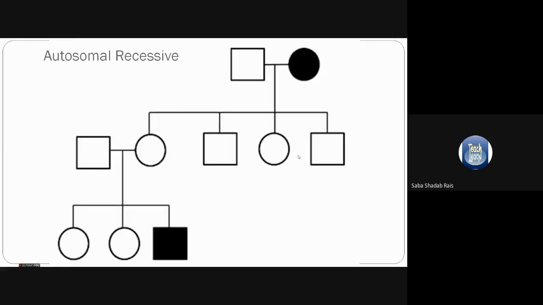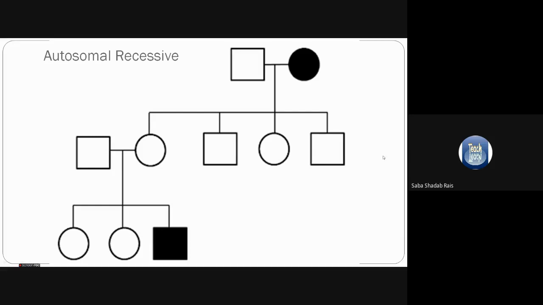We will talk about the next category, that is autosomal recessive. In this type, phenotypic expression is seen only in the homozygous recessive. We all know very well that a recessive trait can be expressed only in the absence of the dominant trait.